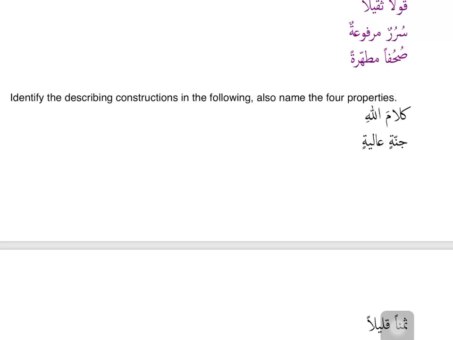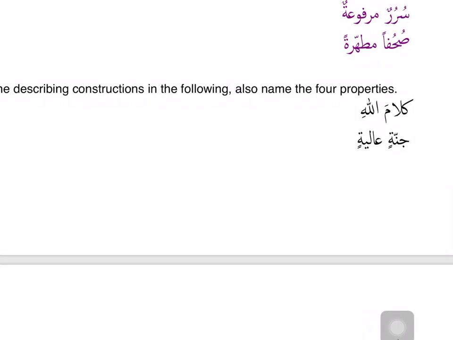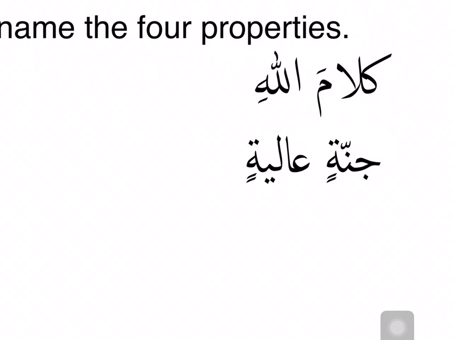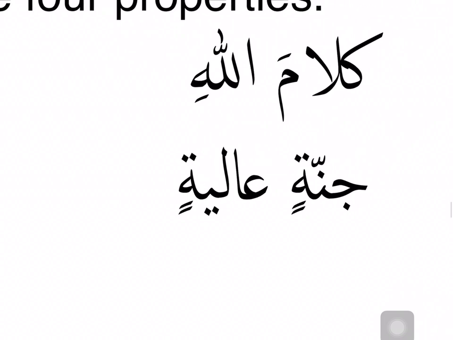Let's do an exercise to see if we have understood the concepts properly, inshallah. We have to just remember that in a sifa mawsuf, both the nouns should match in all four properties. So this is saying identify the describing constructions, the sifa mawsuf, murakkab tawsifi in the following, and name the four properties. So the first phrase we have is kalam Allahi.